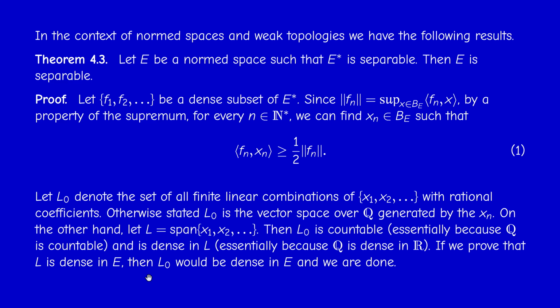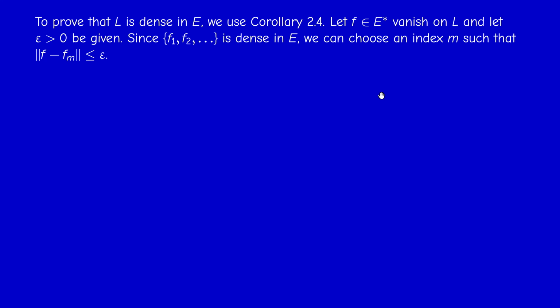So now we have to prove that L is dense, and for this we use a corollary of the Hahn-Banach theorem, corollary 2.4. How do you prove that a set is dense? We take an element F in the dual of E that vanishes on L, and we prove that it vanishes on E. This is the strategy. So pick a positive number epsilon. By density of the set F1, F2, and so on, we can choose an element Fm in the set whose distance to F is less or equal than epsilon. This is by definition of density.